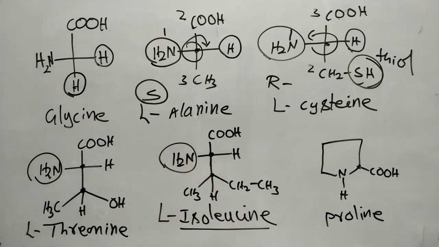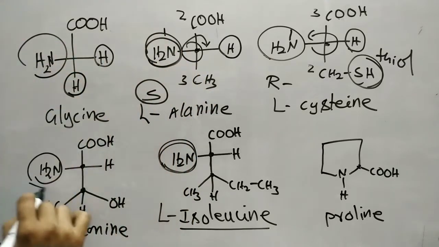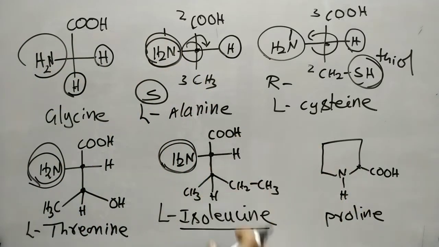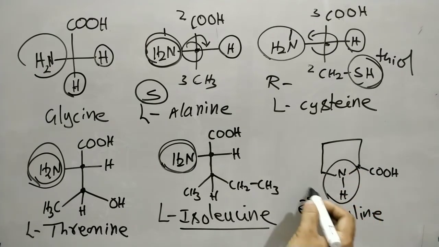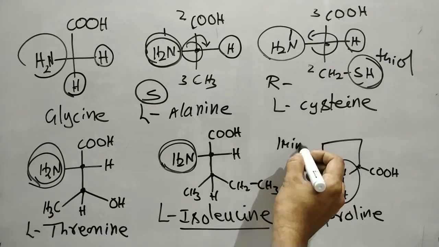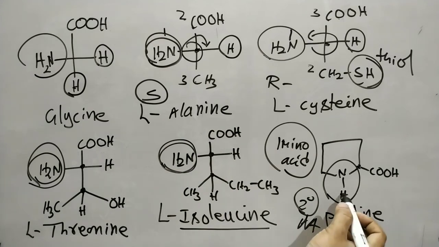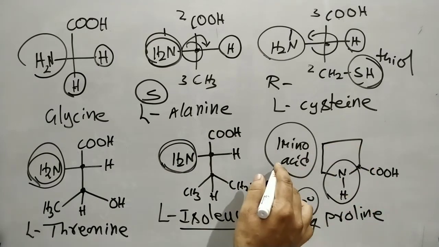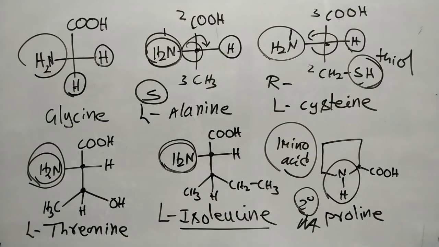Next, all amino acids are primary amino acids. That means all amino acids have the NH2 functional group, but one amino acid has an NH functional group. That means it is a secondary amino acid, simply called proline. Because of the NH functional group, it is a secondary amino acid, also called an imino acid, and these are the amino acids.